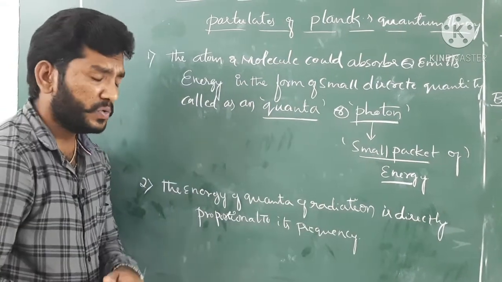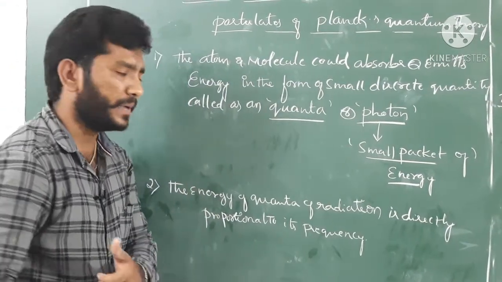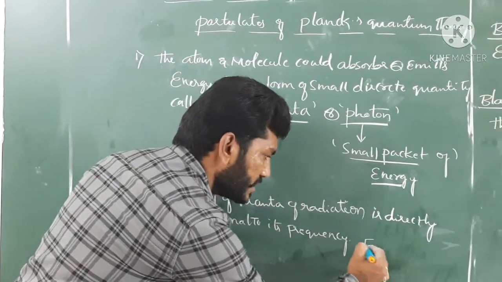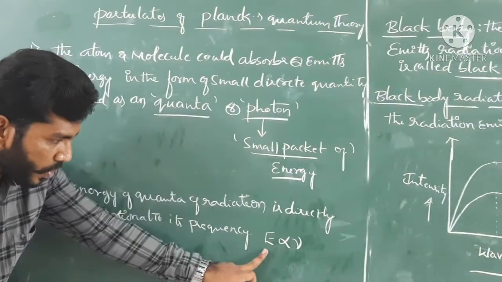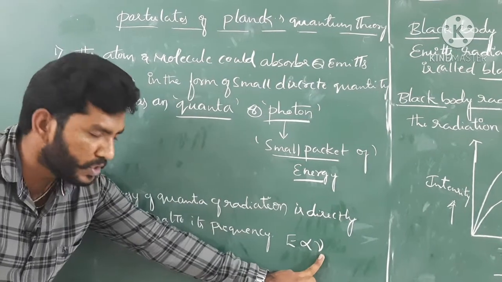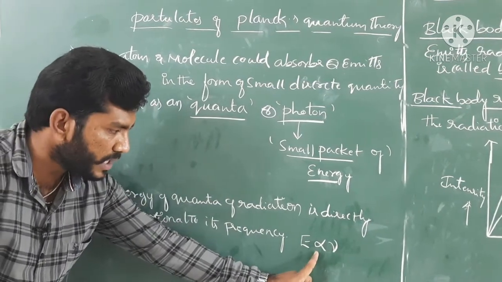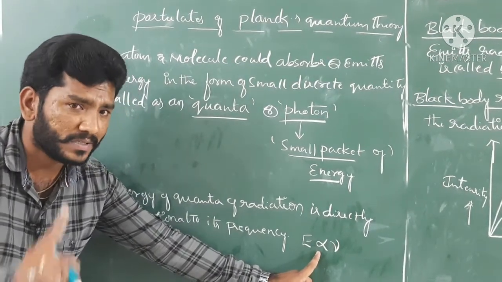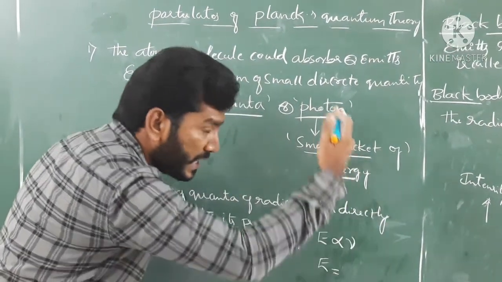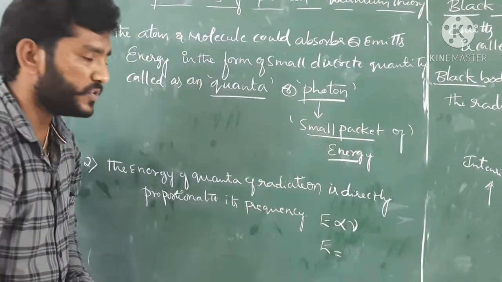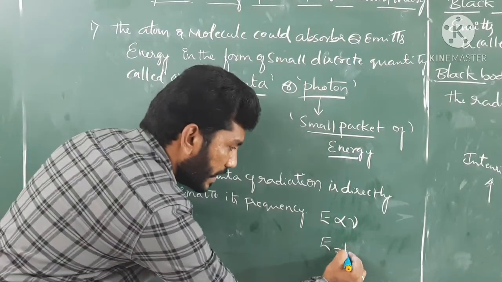Suppose you want to express it mathematically, we have an equation like that: E is directly proportional to nu. The energy of quanta of radiation is directly proportional to nu, and this proportionality symbol is replaced by a constant, which I already explained in the characteristics of electromagnetic radiation. So E equals h nu.